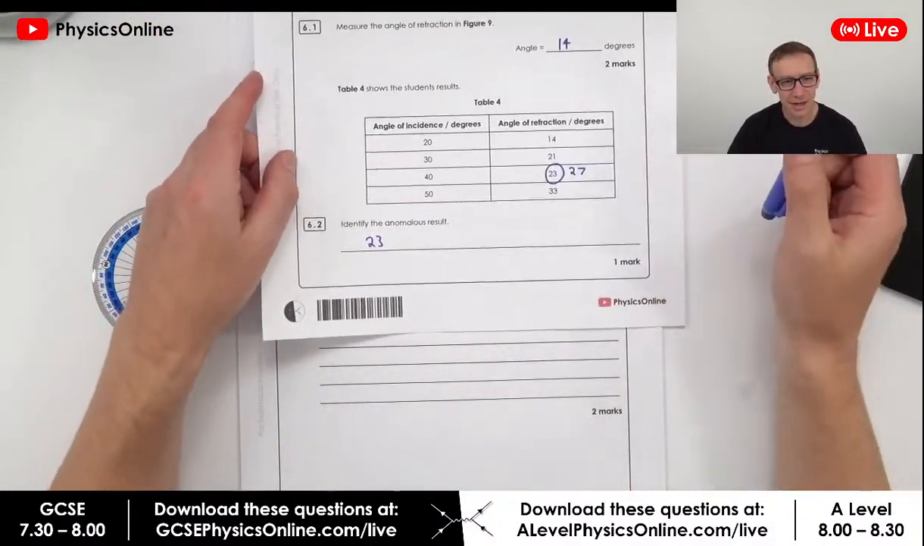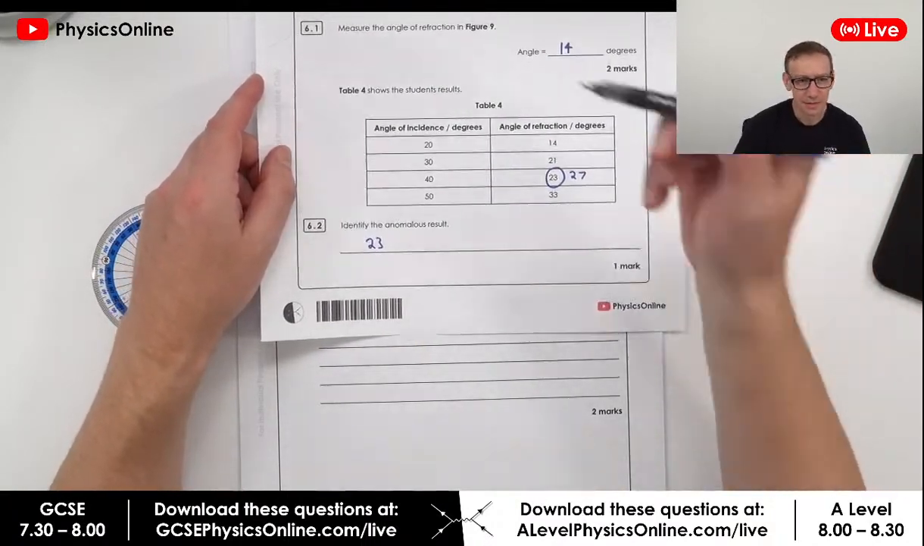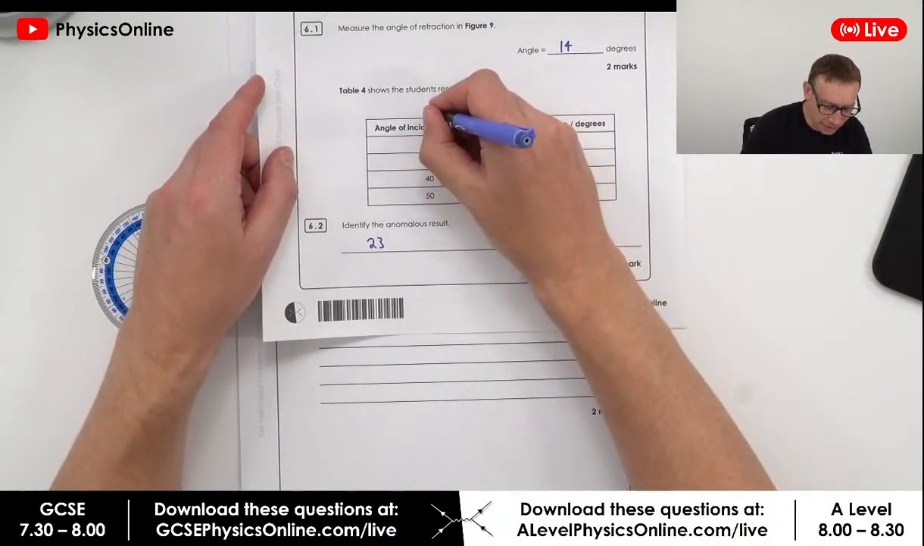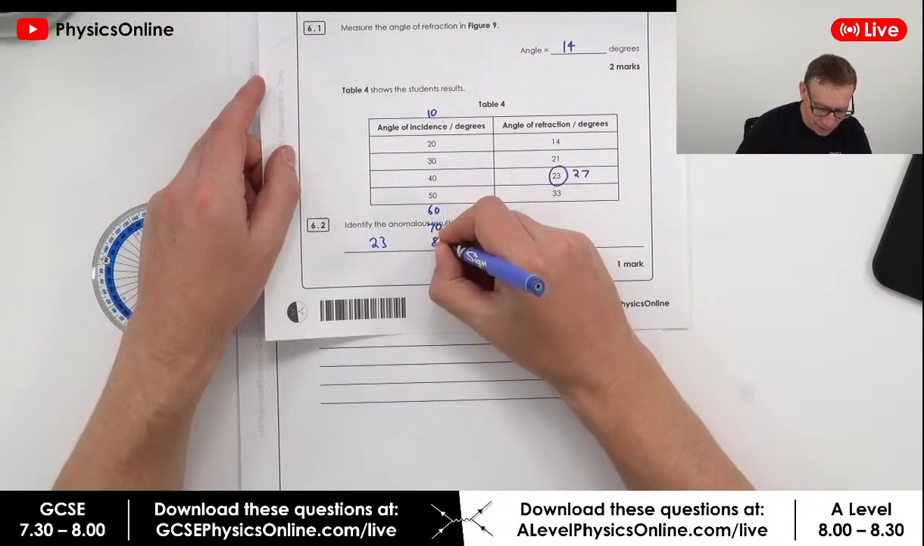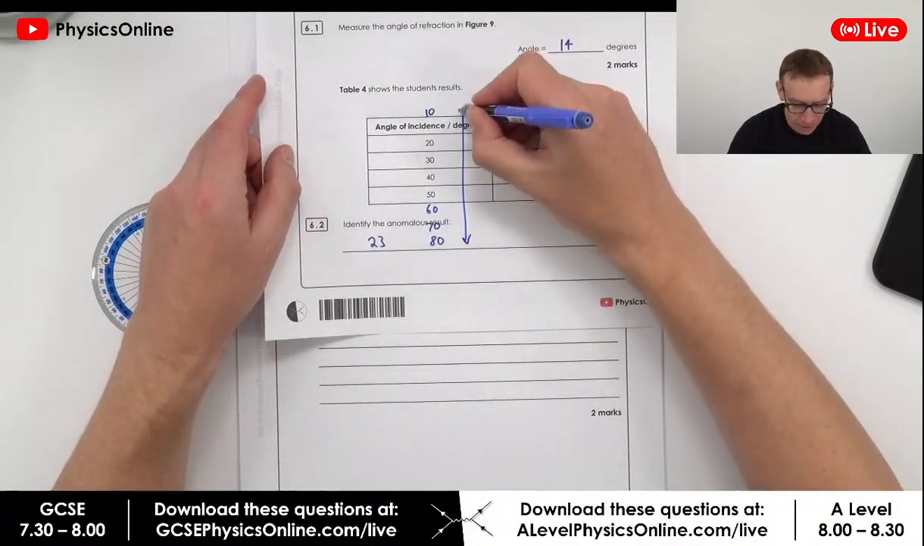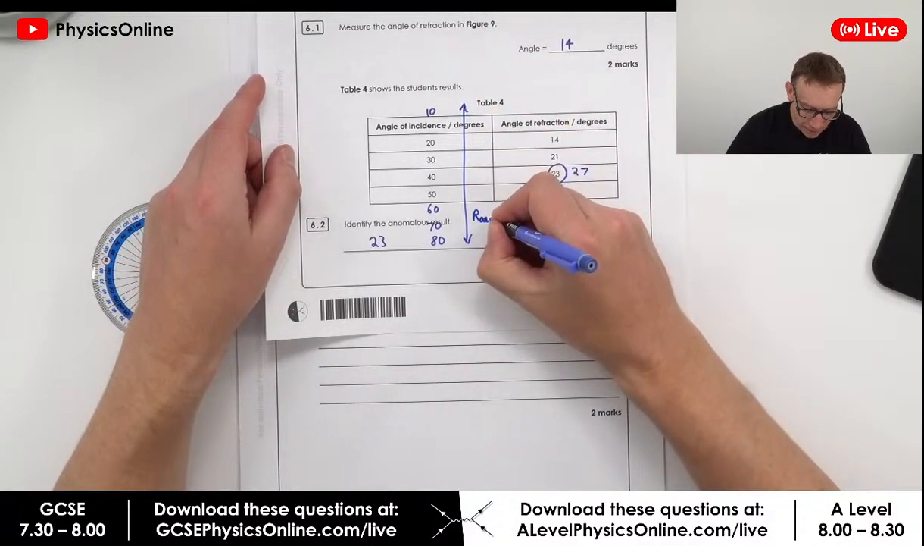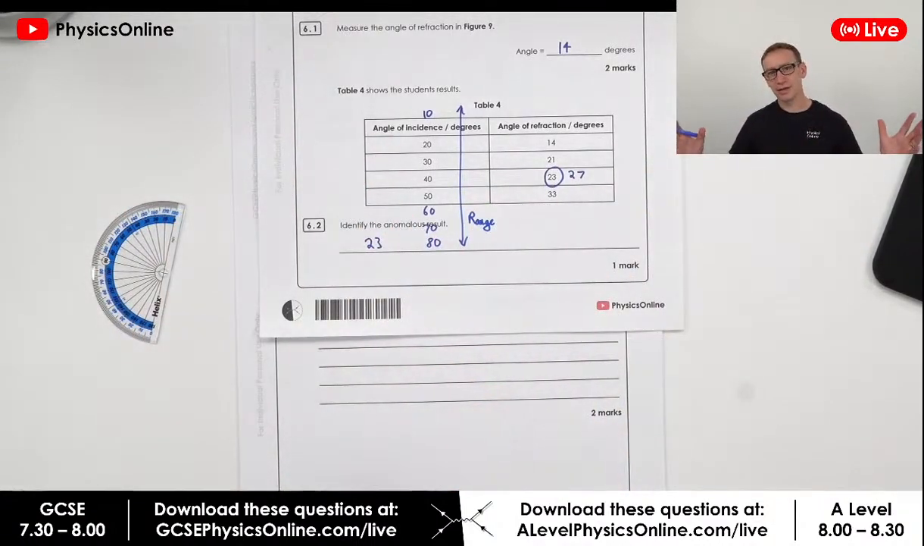table over here. This table is not the kind of thing that I'd expect from a GCSE student. First of all, the angle of incidence, we've only got these values, but why not have 10, 60, 70 and 80? So one thing we could do is have a greater range of results. And if you've got a greater range of results, that means you're going to have a much better set of data to actually plot some graphs from.